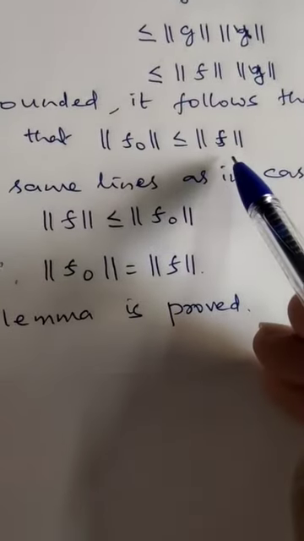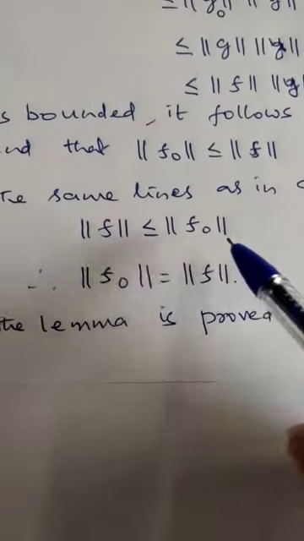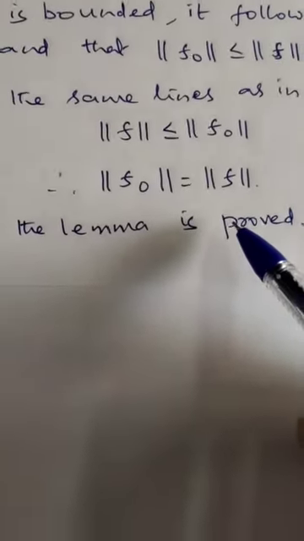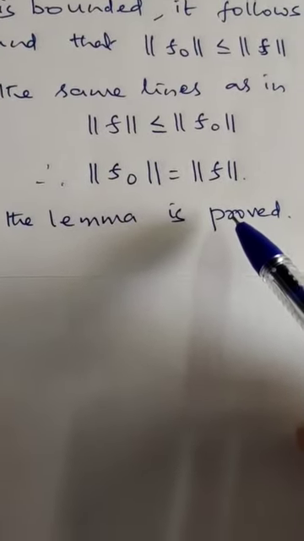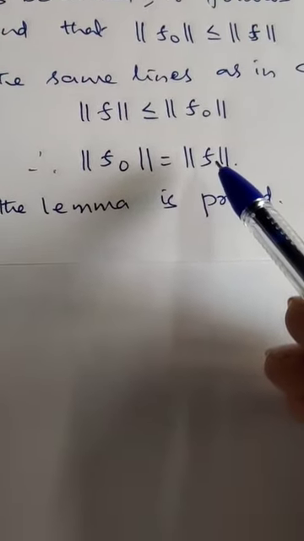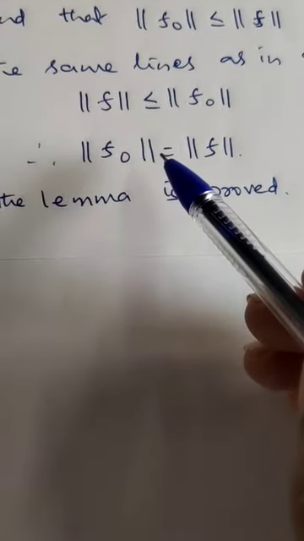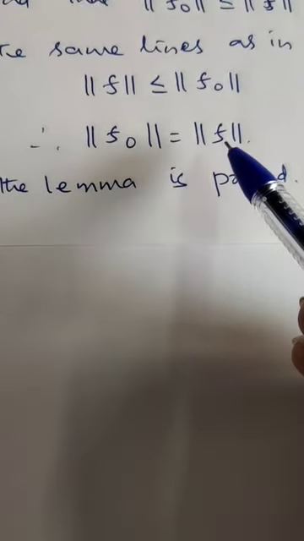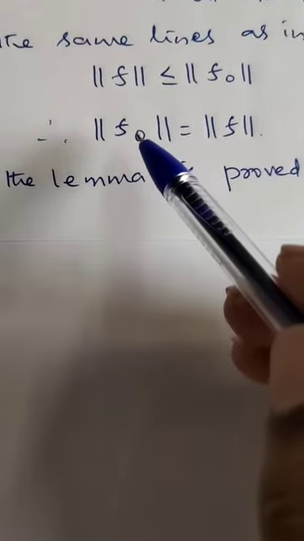Similarly, on the same lines as in case 1, we can prove the converse part also: norm of f is less than or equal to norm of f naught. Therefore norm of f naught is equal to norm of f. That means the lemma is proved for both the cases, real as well as complex. If f is a linear functional defined on the linear subspace m of x, and m naught is a super subspace of m, then f can be extended to a norm preserving functional f naught such that norm of f naught is norm of f. So the lemma is proved for both the real case as well as the complex case.